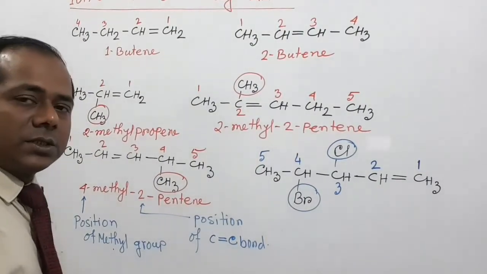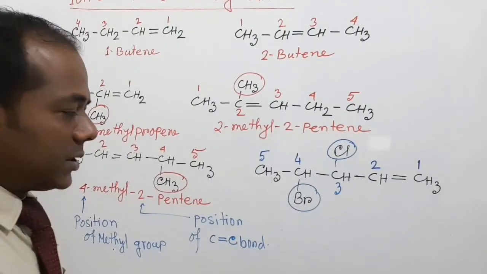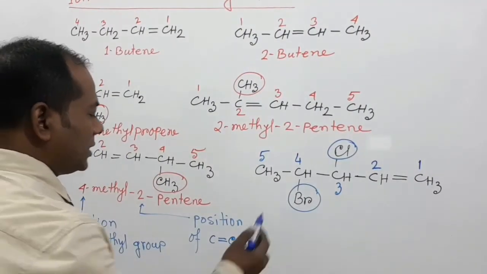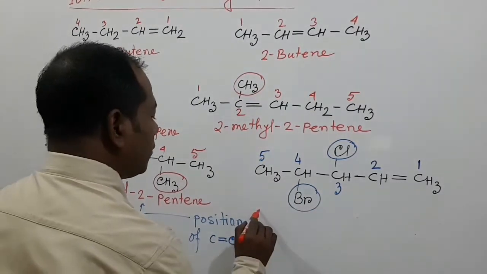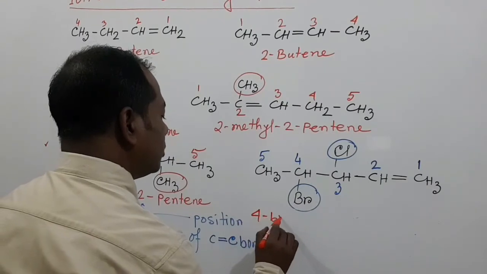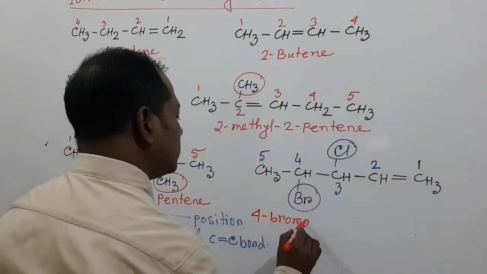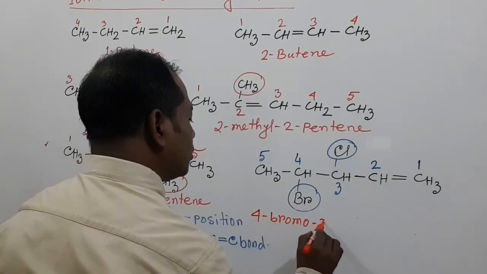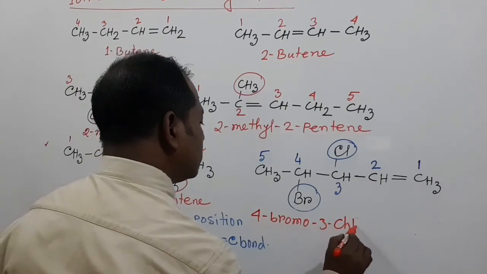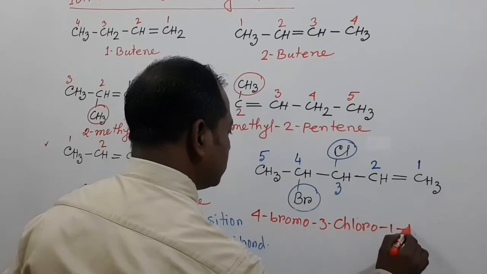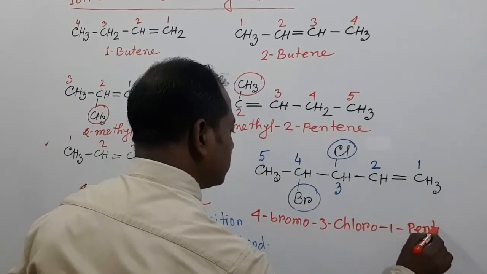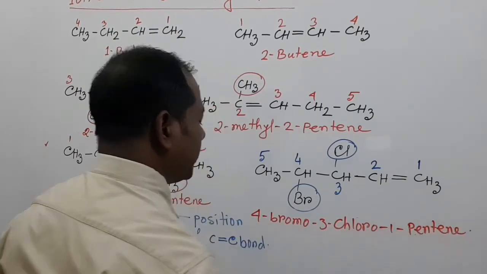So my dear students, according to our previous discussion, we can write the name of this compound as 4-bromo-trichloro-1-pentene.